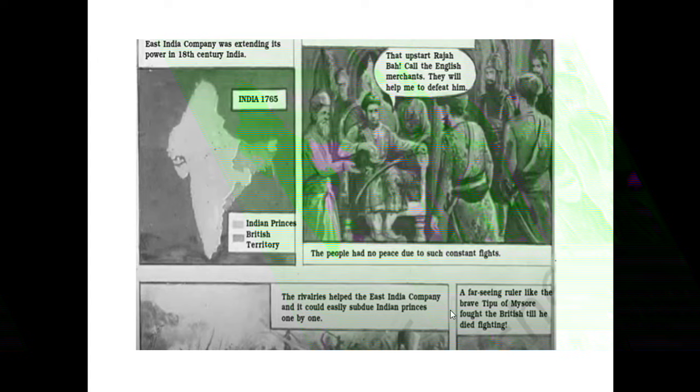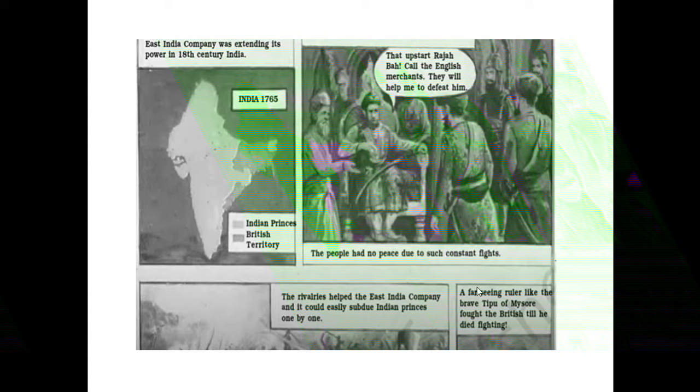The rivalries helped the East India Company, and it could easily subdue Indian princes one by one. Here you can see in the picture that the rivalries helped the East India Company. The kings who were enemies of each other helped the East India Company, and it could easily subdue them.